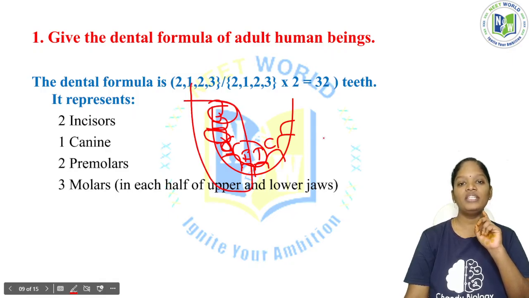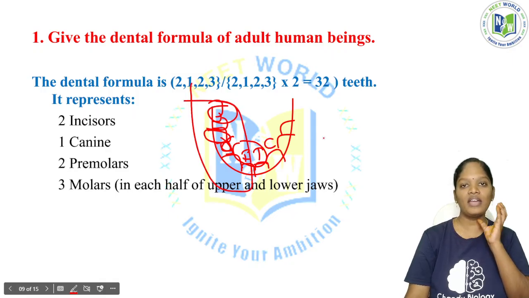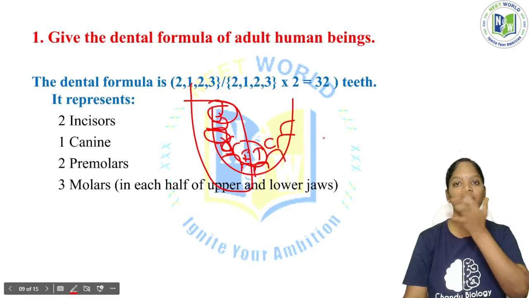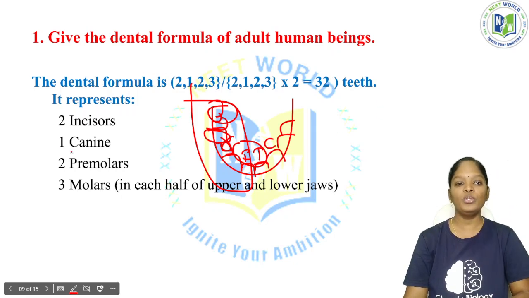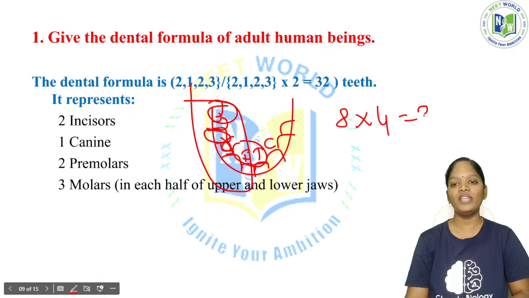Okay, so if it is both the sides, we are having this side and the upper side, and here also the upper side. So 2 1 2 3 is totally 2 plus 1 is 3, 3 plus 2 is 5, 5 plus 3 is 8. So 8 into 4, 8 fours are 32. So we are having 32 permanent teeth.